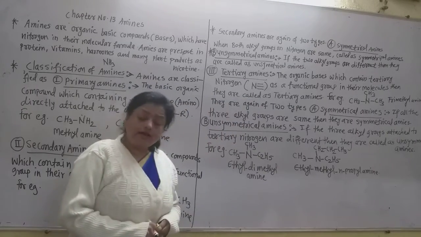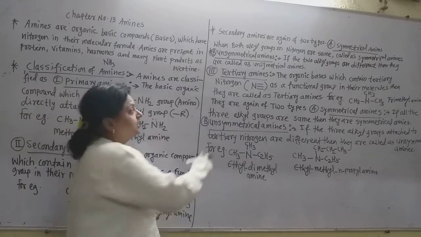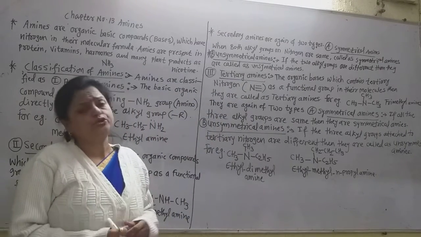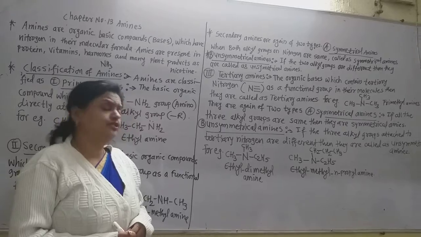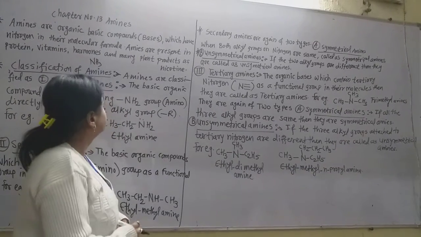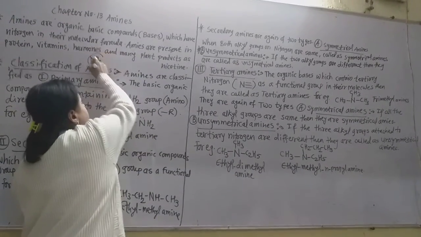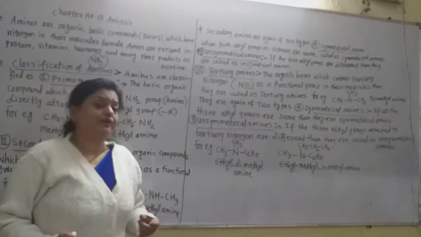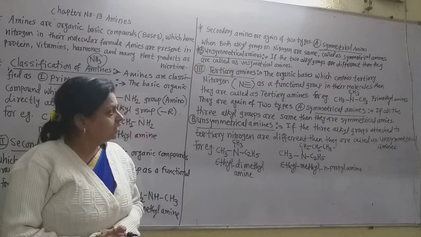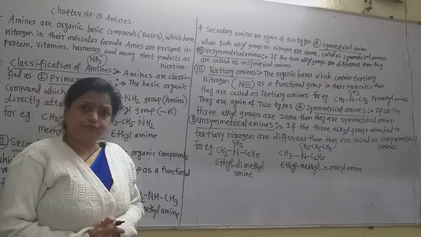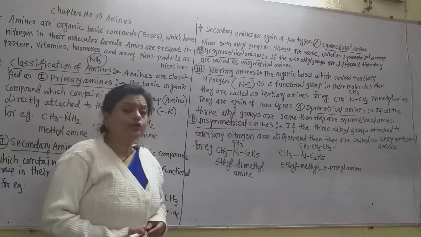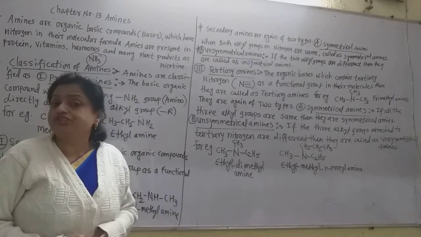Now the third type of amines, the tertiary amines. Tertiary amines contain tertiary nitrogen as the functional group. Tertiary nitrogen means all three hydrogen atoms of ammonia are replaced by same or different alkyl groups. Now if all three hydrogen atoms are replaced by the same alkyl group, they are called symmetrical tertiary amines.